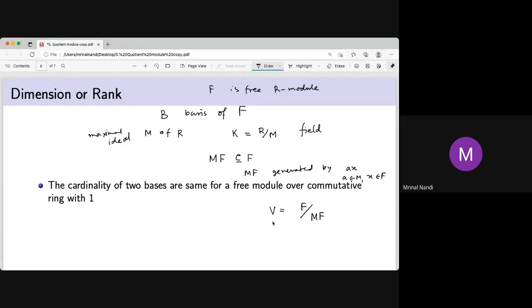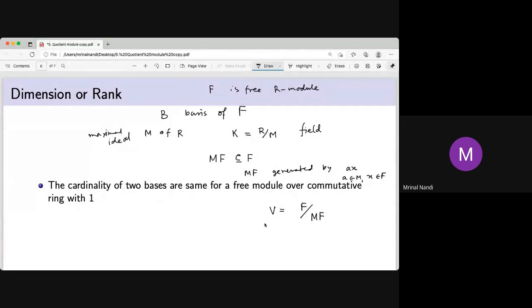But from the previous slide, if V is an R module, then V is also a module over R mod I, where I is a two-sided ideal which is a subset of the annihilator.